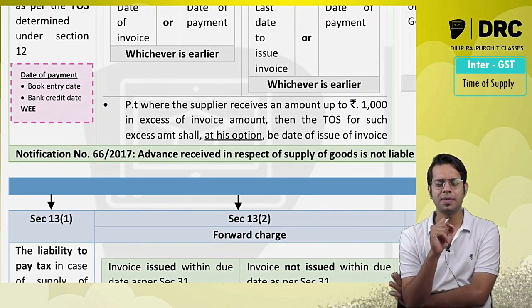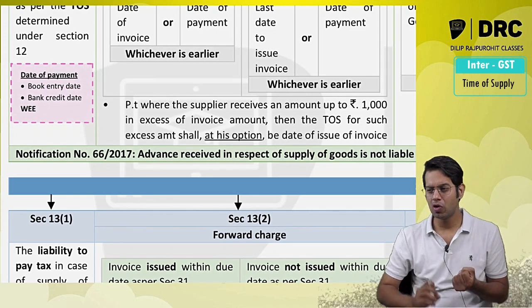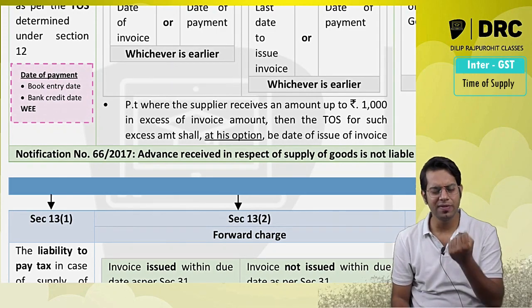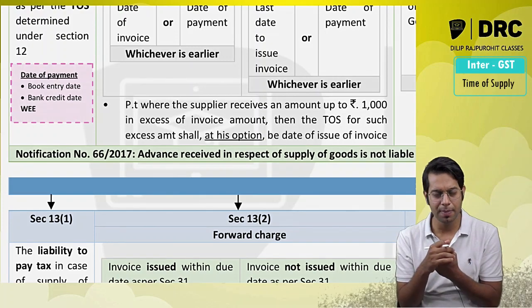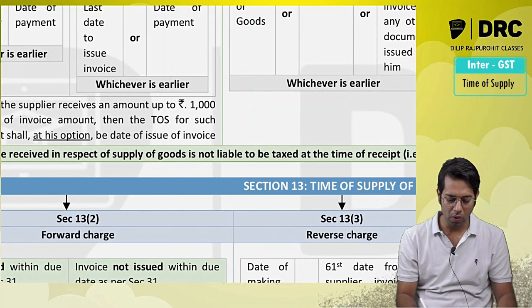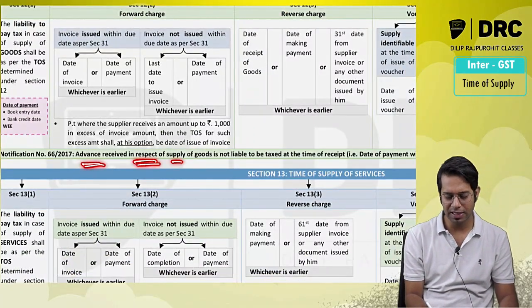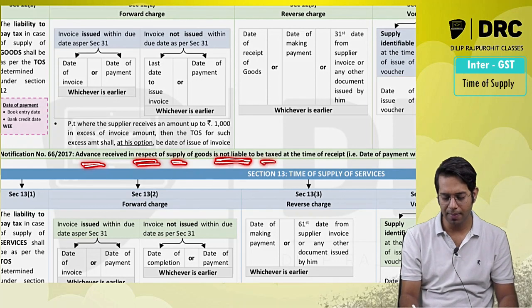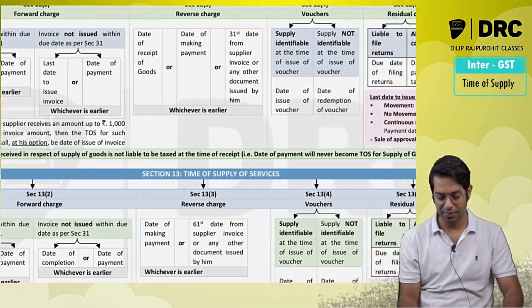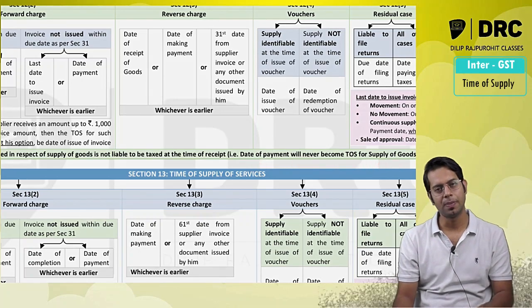It says if you receive any advance before the supply has been made by you, then the date of receipt of this amount shall not be treated as time of supply. The advance received in respect of supply of goods shall not be liable to be taxed at the time of receipt. In simple words, the date of payment will never become time of supply in case of supply of goods.